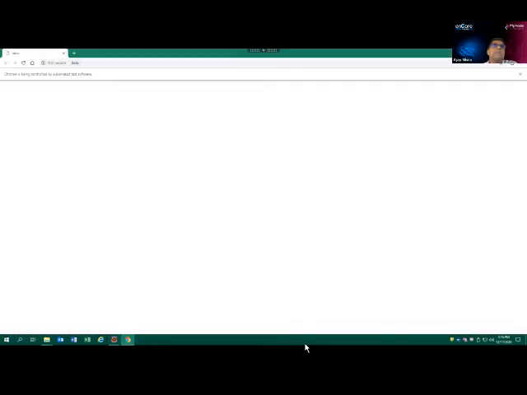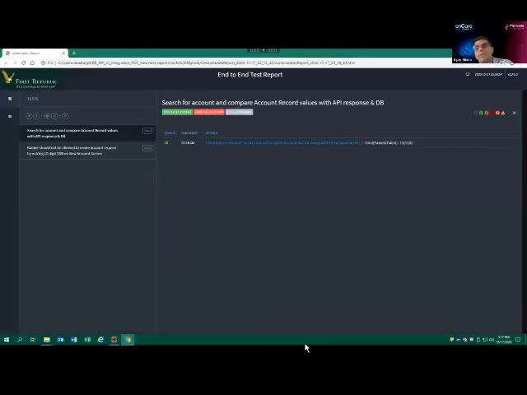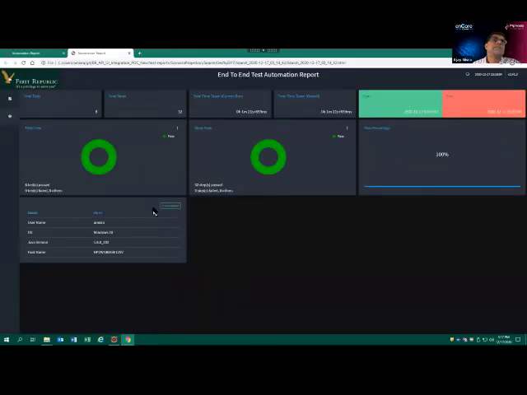Validation done. Now the report is generated. Basically, for reporting, we are using Extent Report. We have two scenarios here, and at a high level, it's 13 total test cases, of which 8 test cases we validated and they passed, and there are 32 total steps. This will give you the total time taken, start time, and end time.